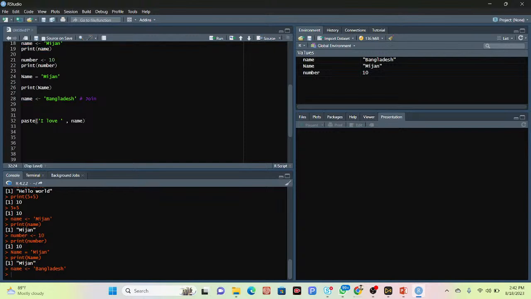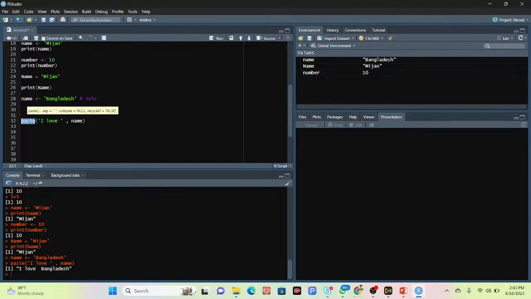Then click run, and this time I get I love Bangladesh. So this is another text, and I want to add this text with the other text. The text is already stored in a variable name. So I simply use the paste function, then use my text which I want to add with my variable. This is my variable name, put the name here and use the comma sign. Now click run, and I get the result I love Bangladesh. So mainly this is the process for joining.